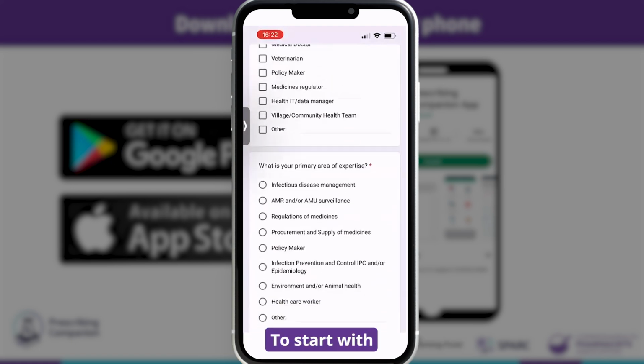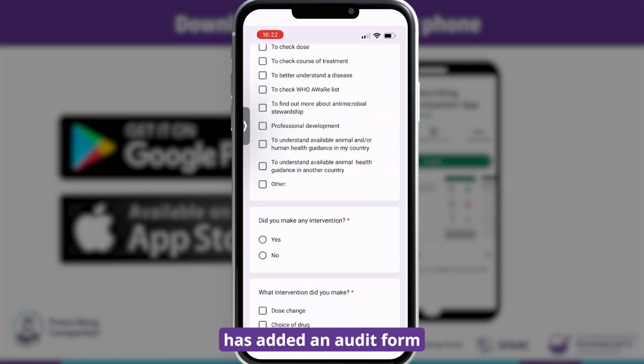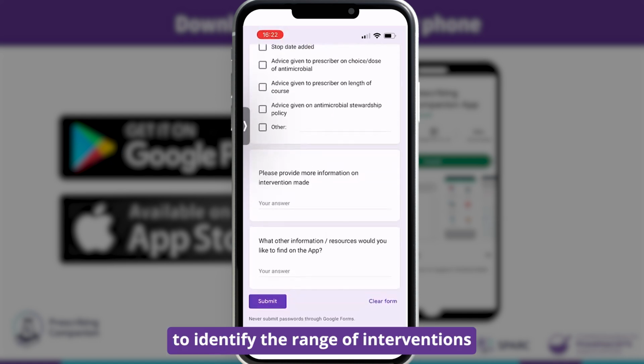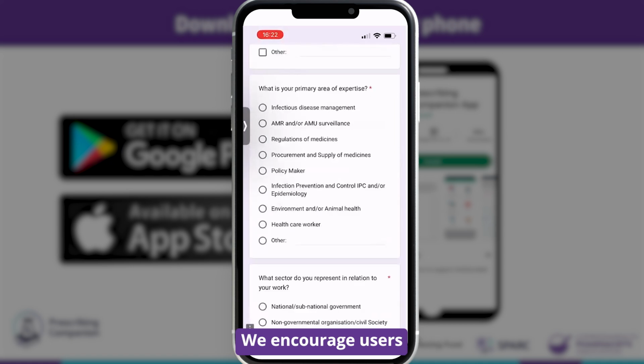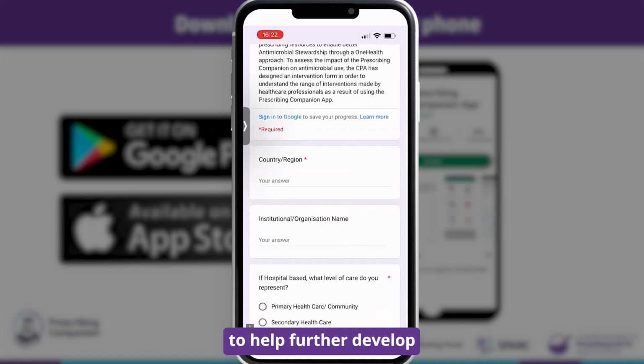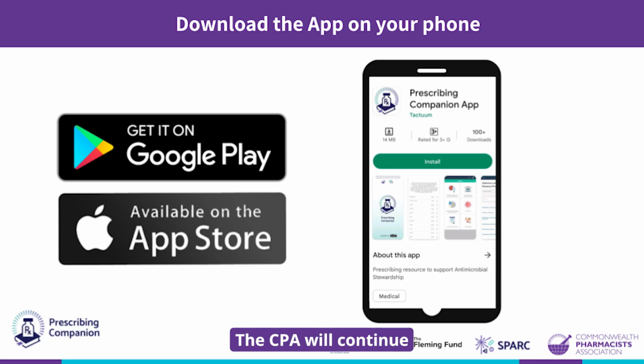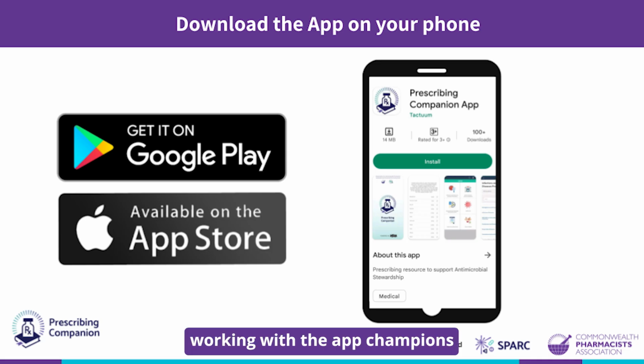To start with, the Spark team has added an audit form to identify the range of interventions made by health professionals as a result of using the app. We encourage users to complete this to help further develop the app in the future. The CPA will continue working with the app champions in each country to continue developing and maintaining the app.